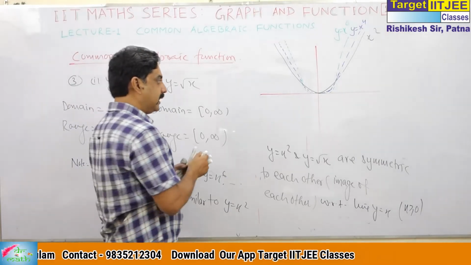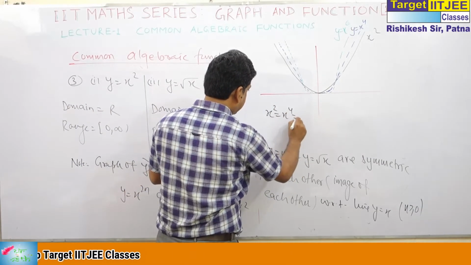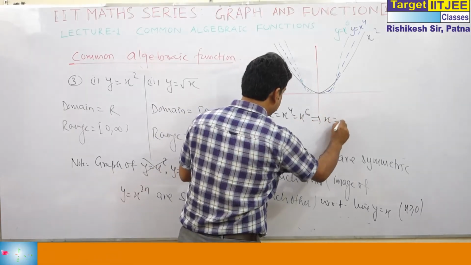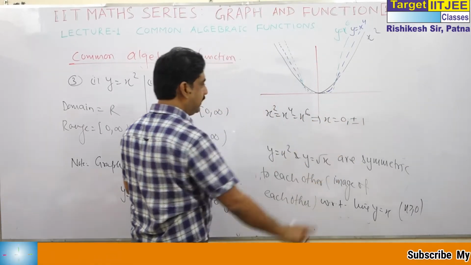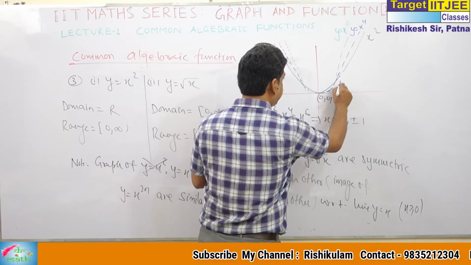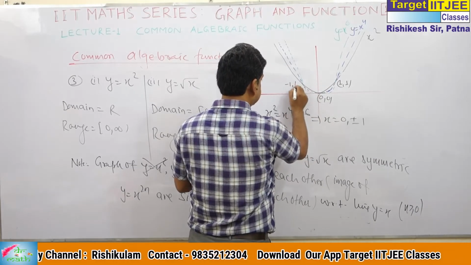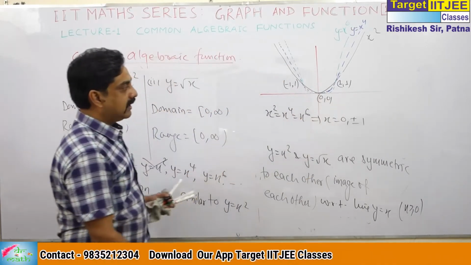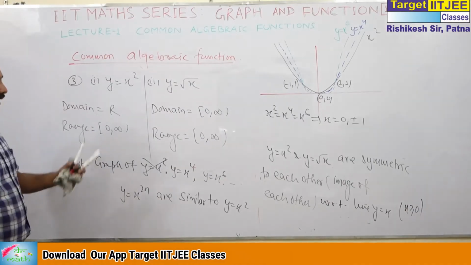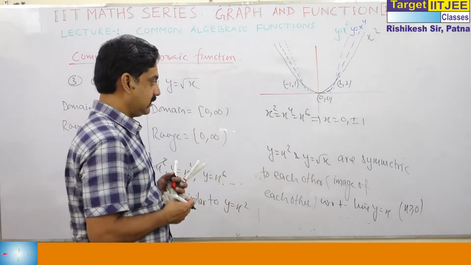What we have to keep in mind is that x square, x to the power 4, x to the power 6 equal to each other implies x is equal to 0, plus minus 1. They intersect at point 0, 0, at point 1, 1, and at minus 1, 1. So the graph is similar to y is equal to x square. Even power graph will be the same.